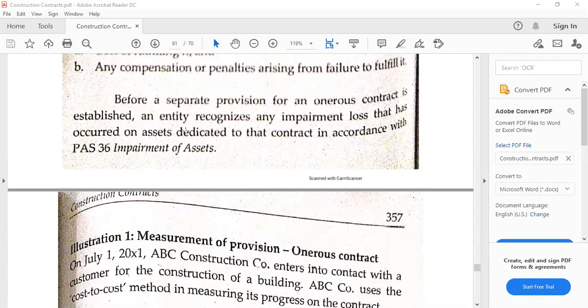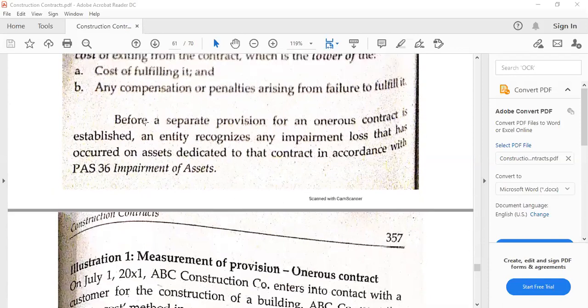Then there is a sentence here: before a separate provision for an onerous contract is established, an entity recognizes any impairment loss that has occurred on assets dedicated to that contract in accordance with PAS 36, Impairment of Assets. So this is now a provision in relation to this standard because remember in the construction contracts, still non-current assets will be involved and these are not reflected at fair value, so they have to be impaired when the carrying amount exceeds the recoverable amount.